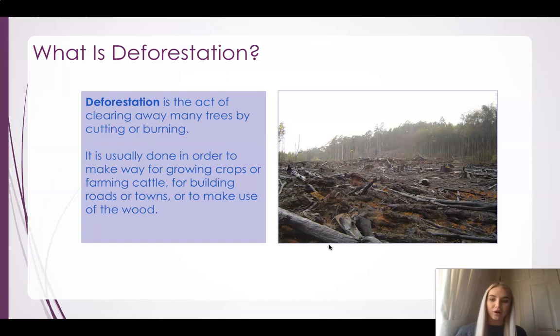Now, is that the definition you got? Fantastic. Now let's think, why does deforestation happen? Well, there's lots and lots of different reasons. One reason that deforestation happens is because they want to have land to grow crops, or they want to have land to farm cattle, so to have animals such as sheep or cows and have them in the land instead. They might want to build roads or towns, like yesterday I was talking about them wanting to build houses because of the growing population of people. Or they want to use the wood from the trees to make resources that we actually use today. So there's lots of different reasons why people might want to take part in deforestation.